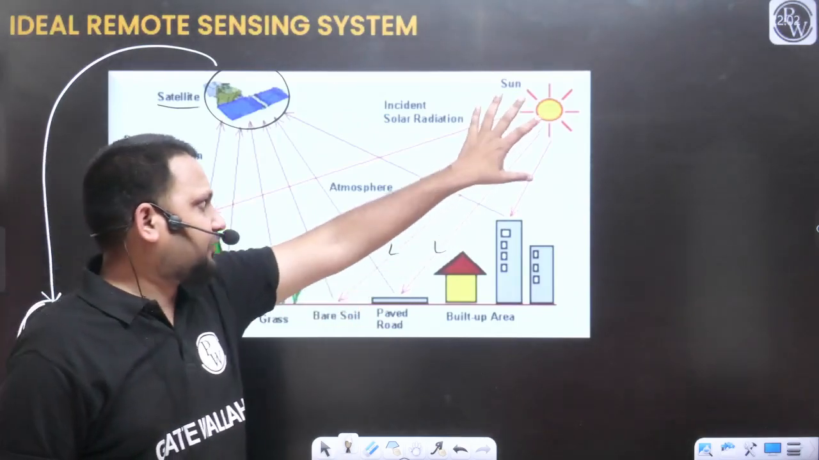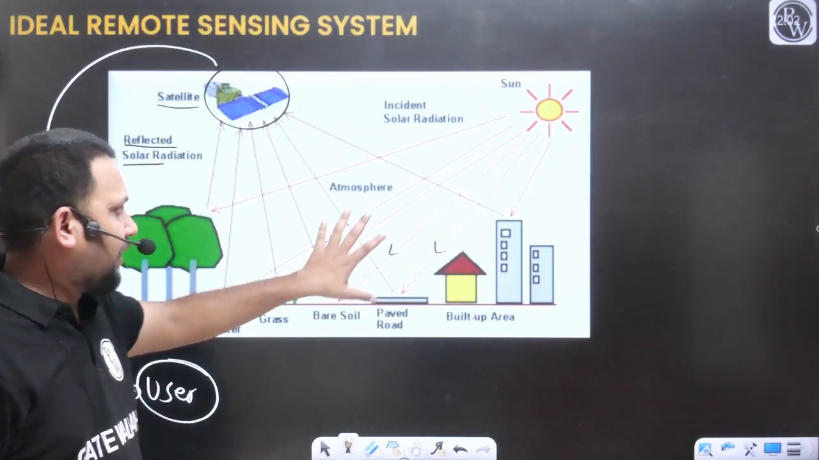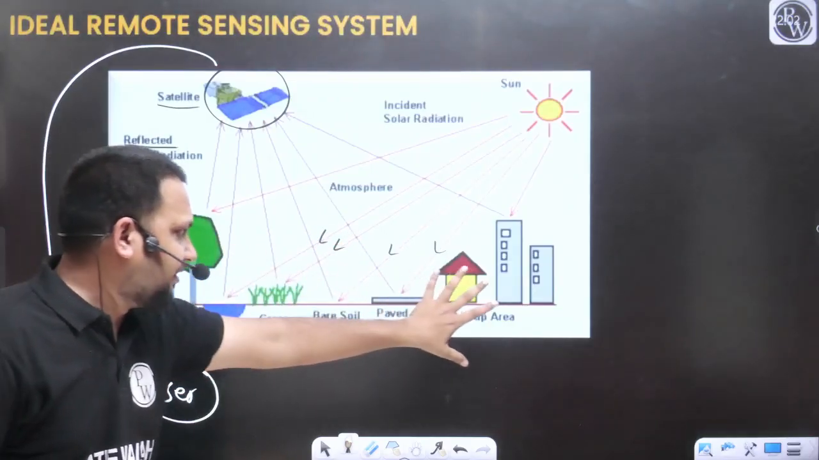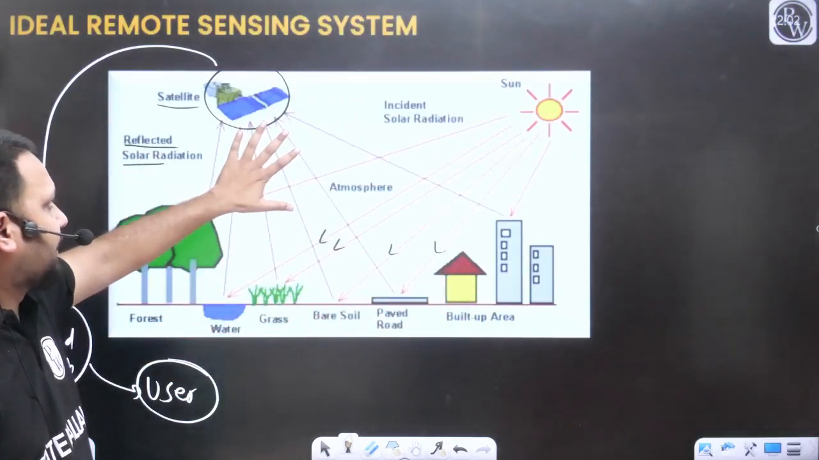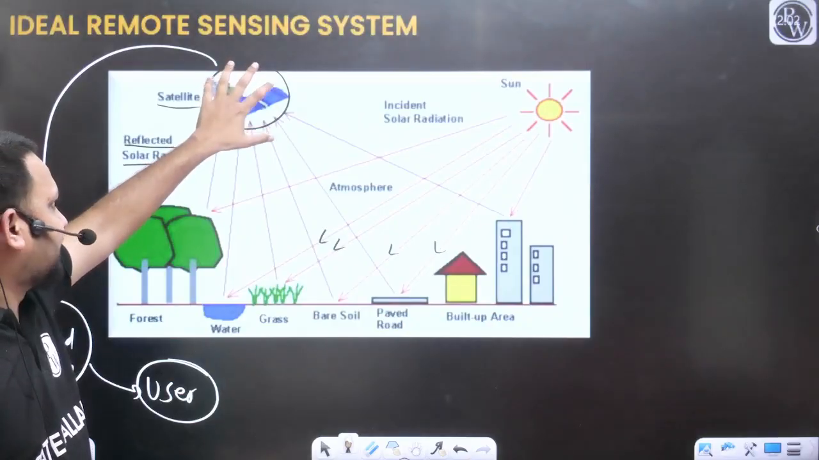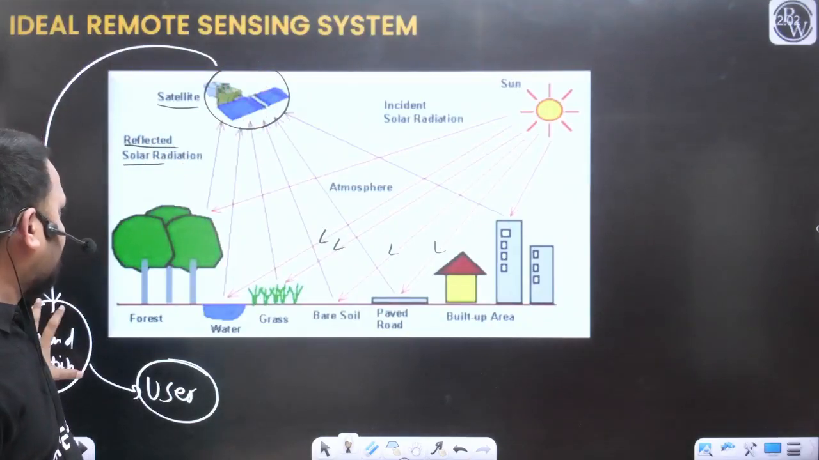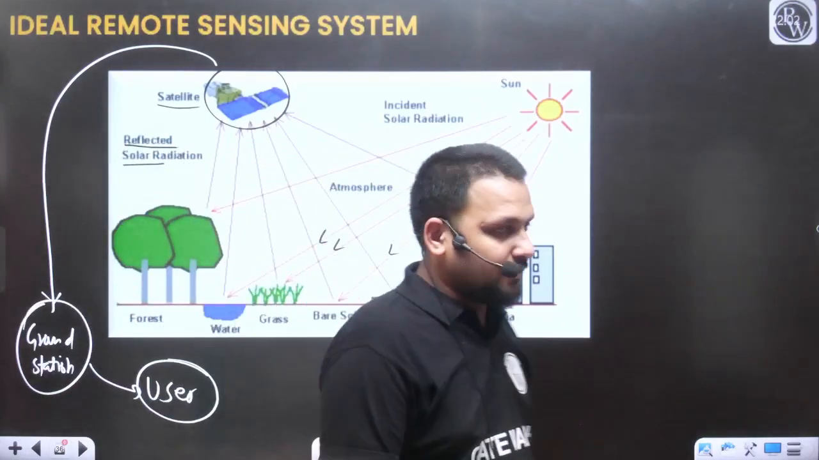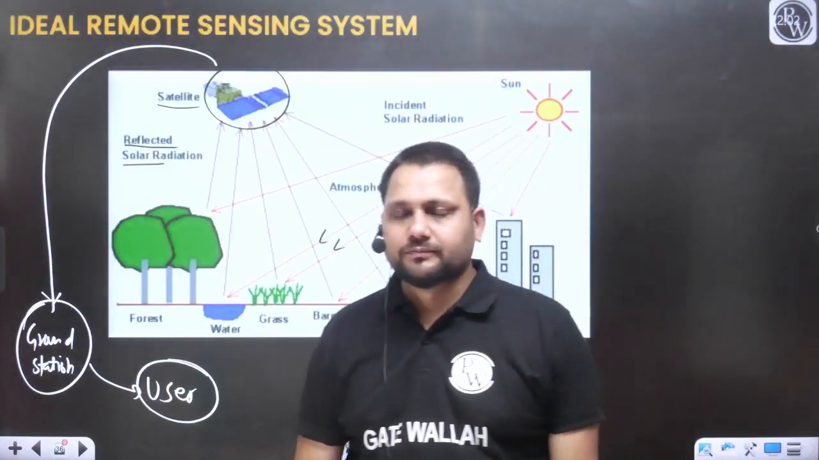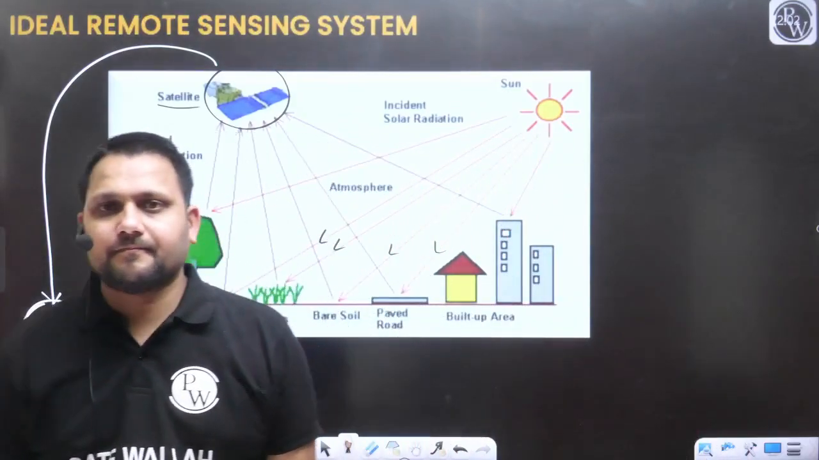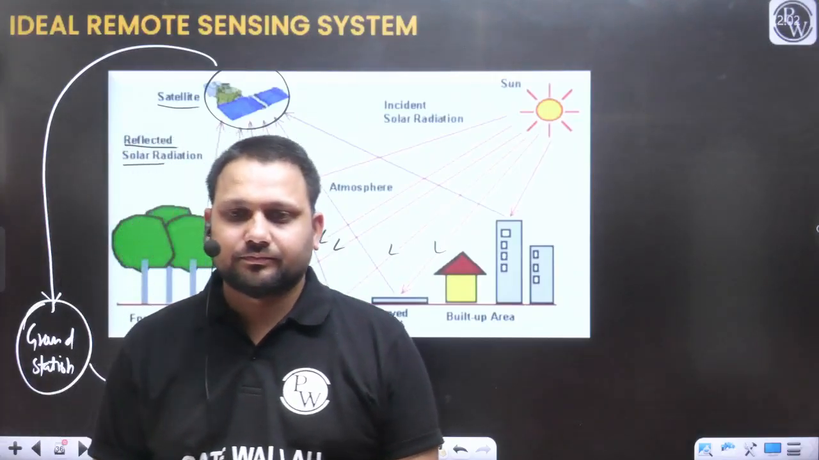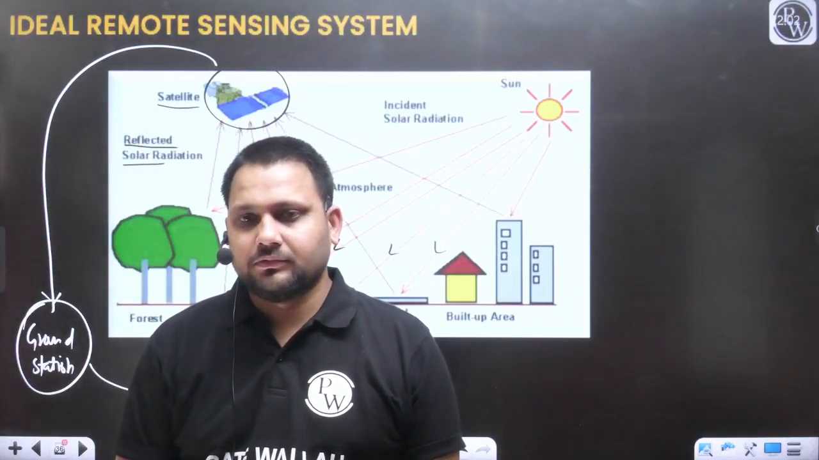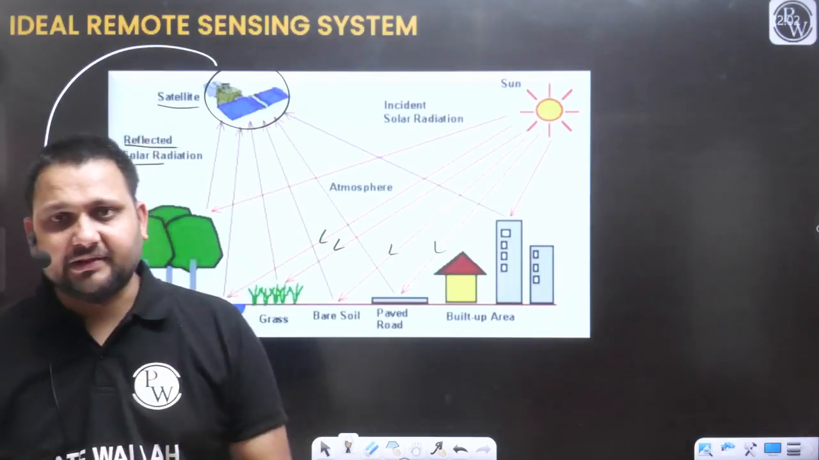So, energy source is there, solar radiation will be there, interaction will be there, reflection will be there, capturing by the super sensor, transferring the data to the ground station, and ultimately we are going to prepare this data from the user use point of view. So this was the basic concept.